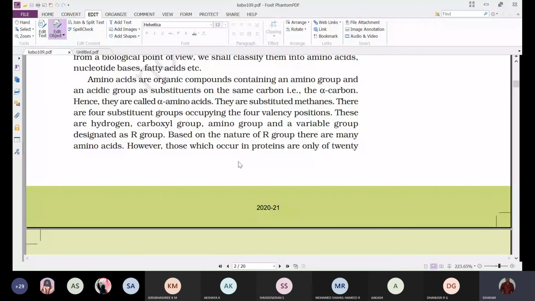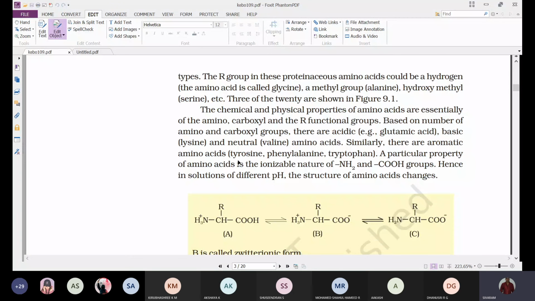However, those which occur in proteins are only 20 types. Because proteins are made up of amino acids, the building blocks of proteins, how many different types are present? 20.